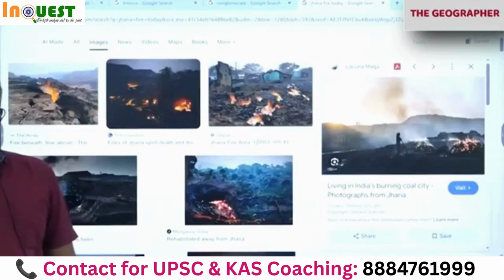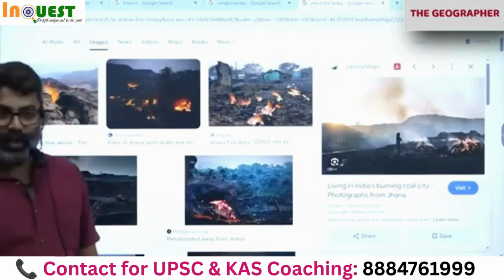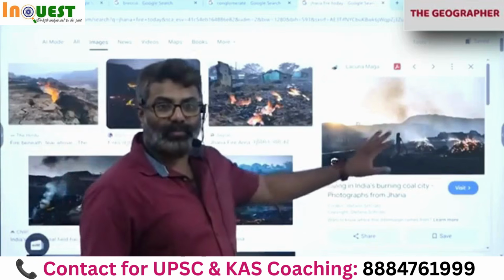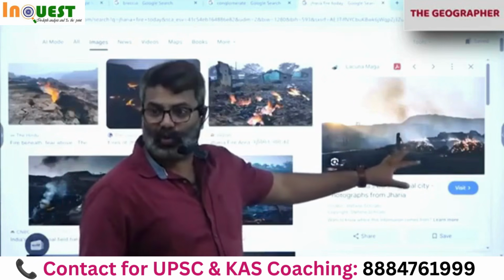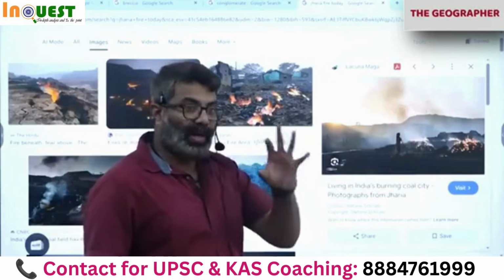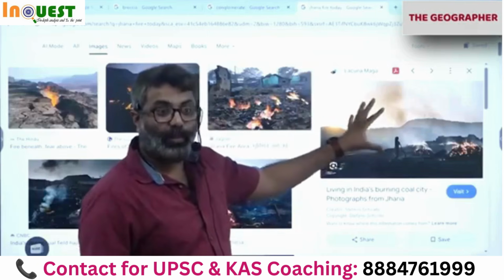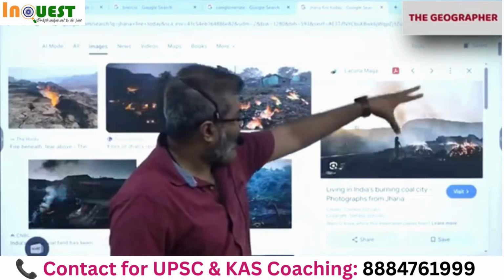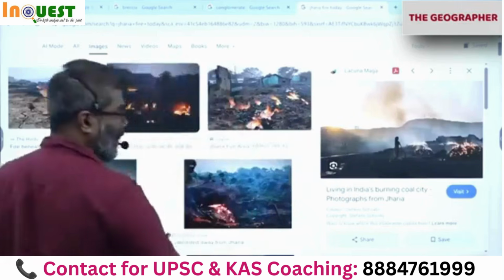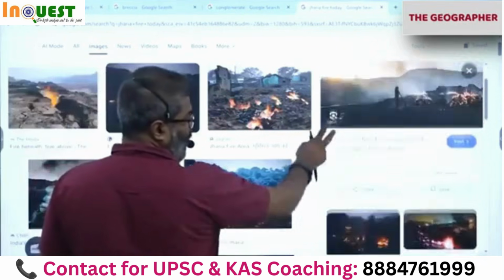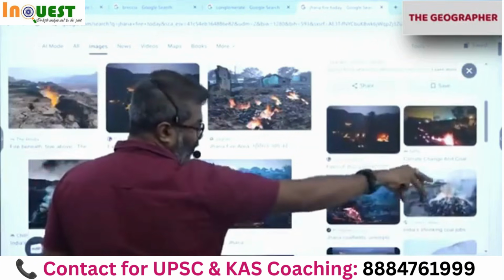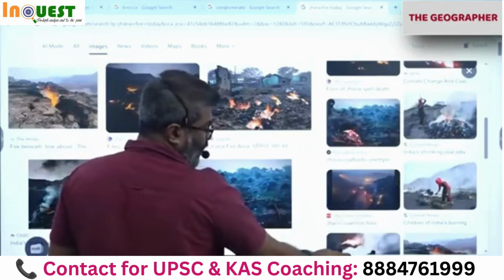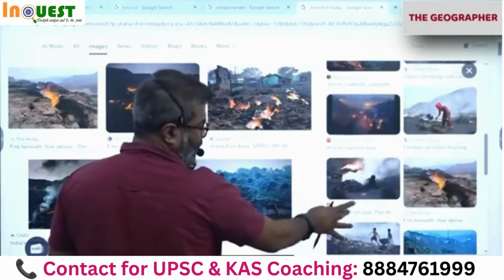Somewhere around 1910, while mining the coal, it caught fire. Jharia coal field caught fire. It's the largest coal field of India. Coal fire burning, it's a burning coal field of India. It looks like this. Various spots of fire you can see. The coal keeps burning like this. A lot of hidden pockets of fire. You will not be able to do anything.